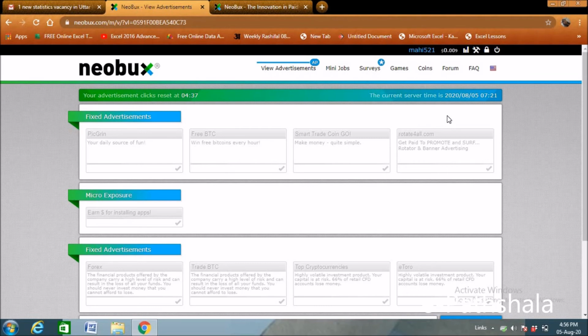Referrals are, suppose you want to refer your friends and your family, and they will register themselves. There is one more important thing to make money in NeoBucks: you have to create referrals. You can share your link as much as you can. You can share it with your relatives, your friends, your office mates, your lab mates, and anyone with whom you want to share. If your referrals click ads by using your link, you may get money too. So these are the things. This is how you can make money in NeoBucks.